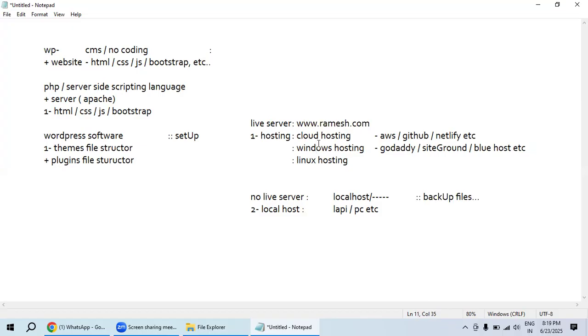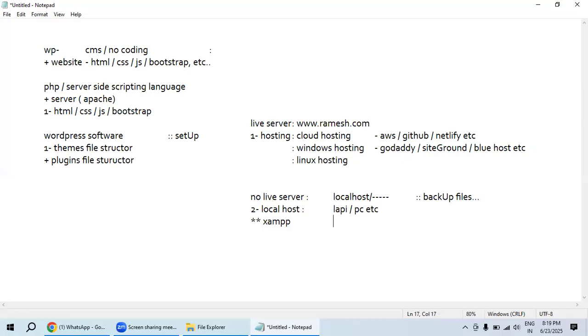There is a vast set of topics when we discuss hosting, and in an upcoming session we can discuss all of that. So when we want to set up a local server on our laptop or any PC, we need to install another software known as XAMPP, which stands for Apache, MySQL, PHP. We need to download that.